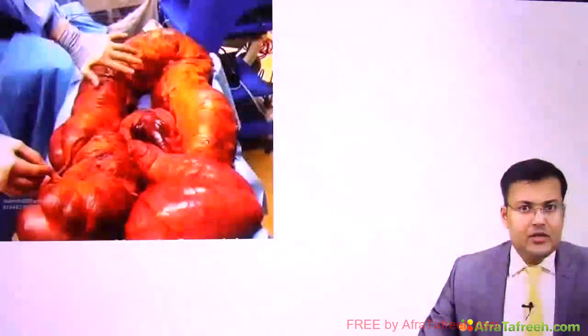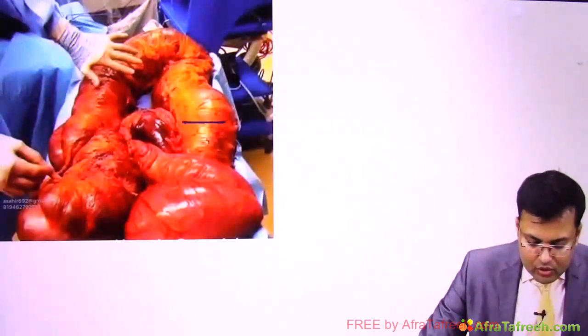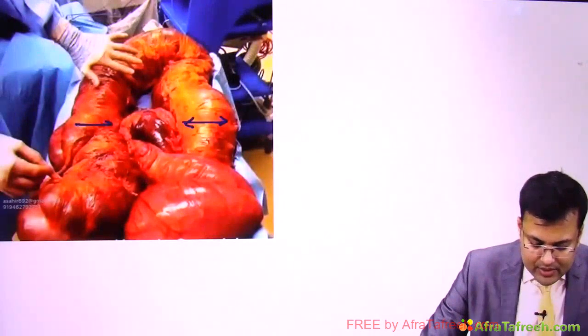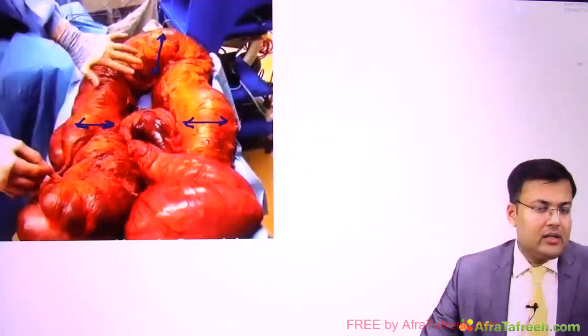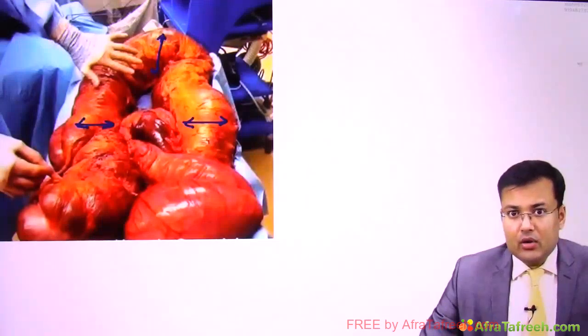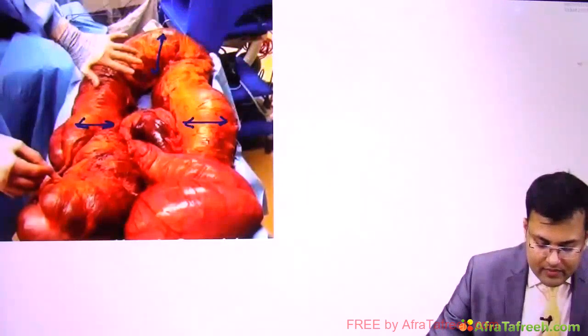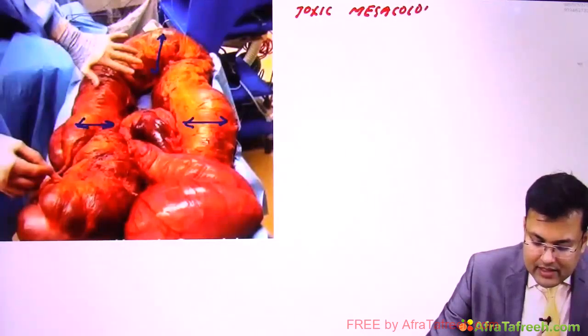Now see this image. In this you can see the whole colon is massively distended, and this condition is known as toxic megacolon. So what's the name of this condition? This is toxic megacolon. It's rare, but it's a life-threatening condition.